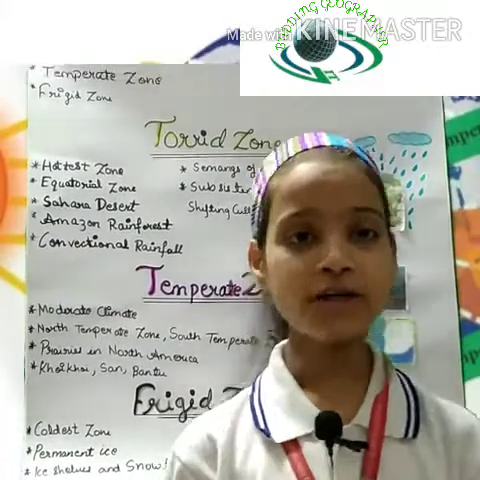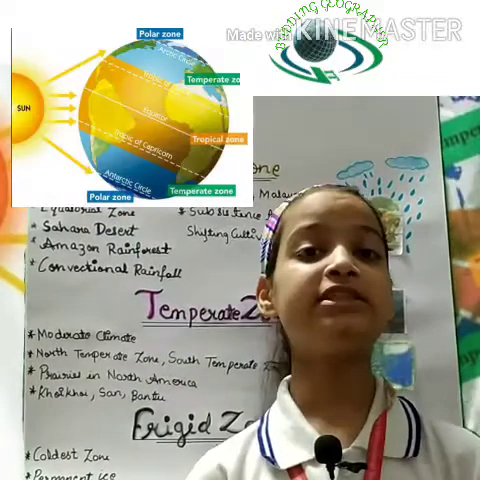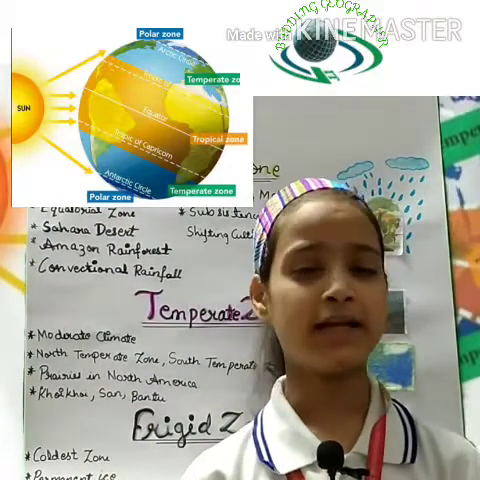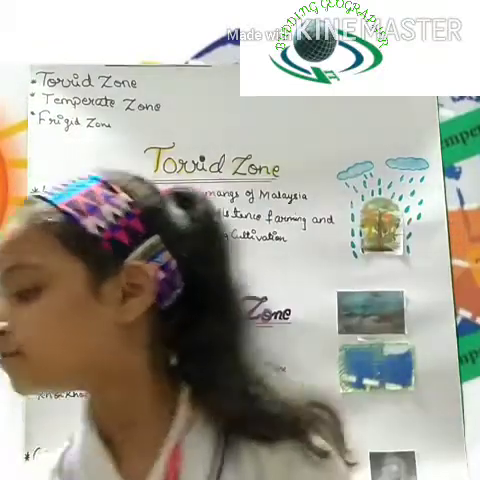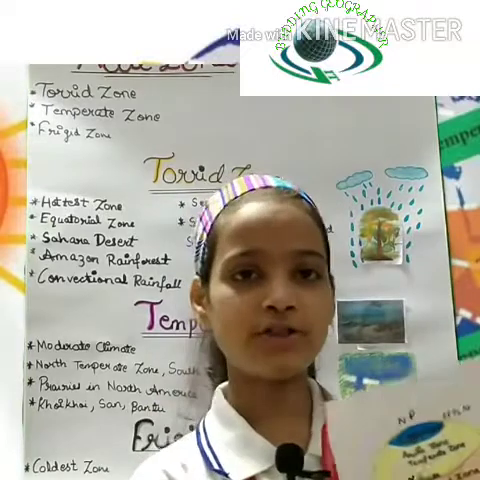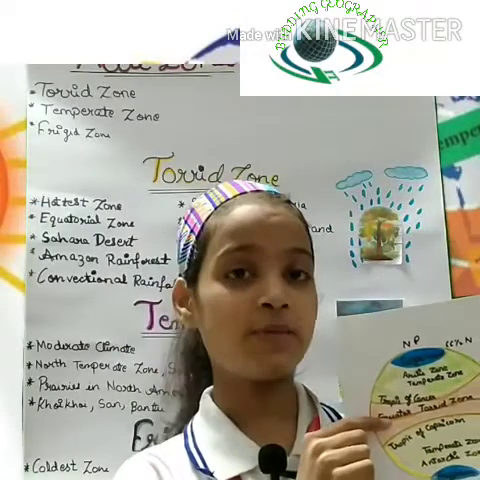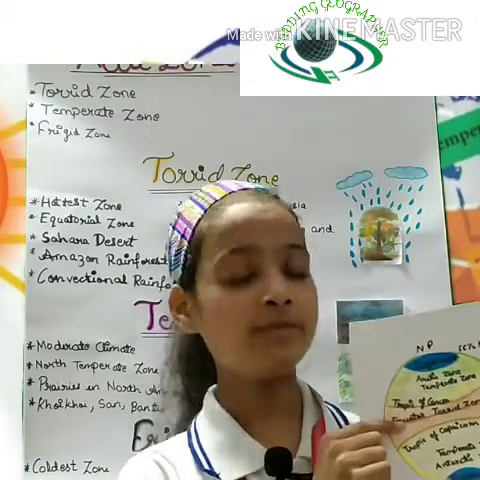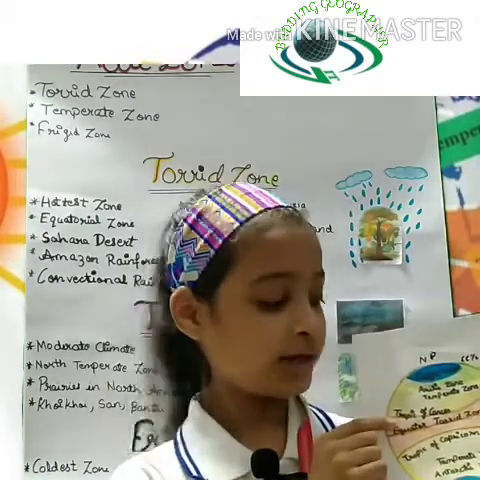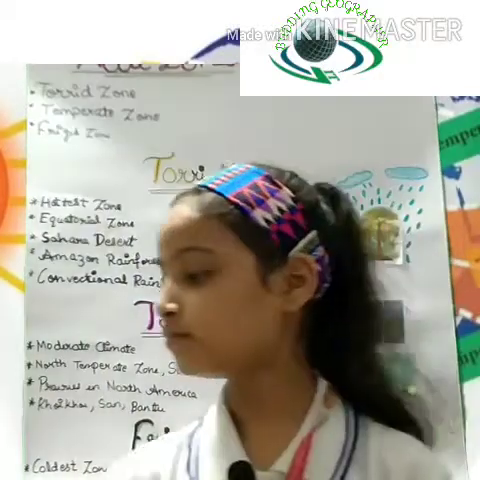So, the Torrid Zone is the hottest zone on the Earth. It is because it receives the direct rays from the sun. Let me show you a pic. So, as you can see, this is the Torrid Zone and it is above the equator. And because it is on the equator, it receives the direct rays from the sun. And it extends from the Tropic of Cancer to the Tropic of Capricorn.